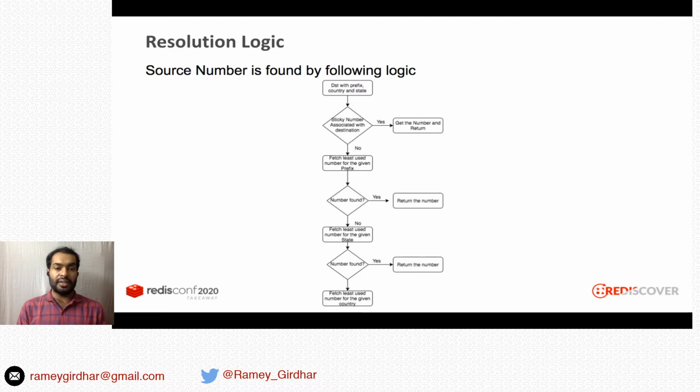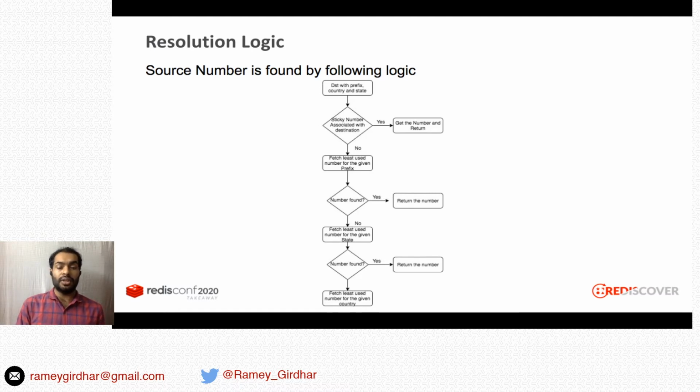Sticky association again is something where when a source number is used, it has already been used to send a message to a particular destination, and when we have to send a message to the same destination again, we use the same source number. So let's say we don't find any sticky association.